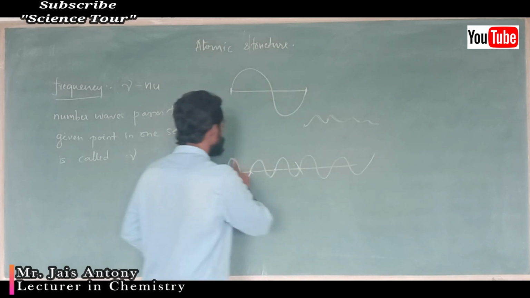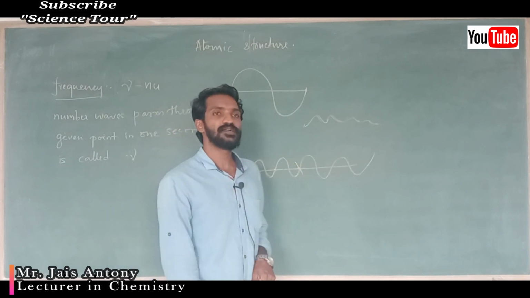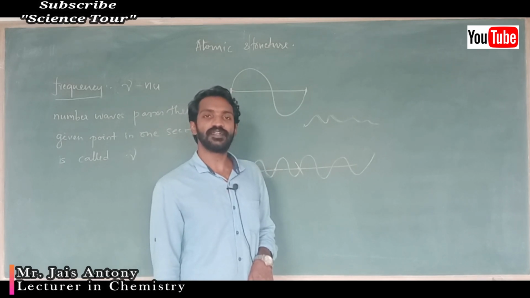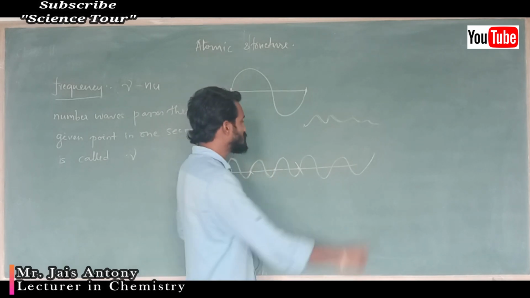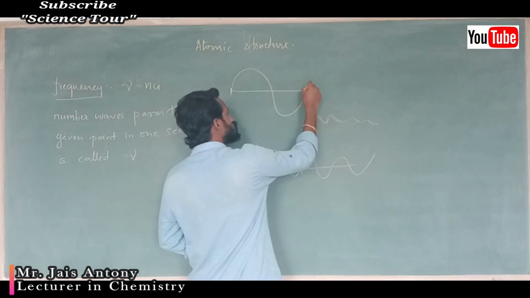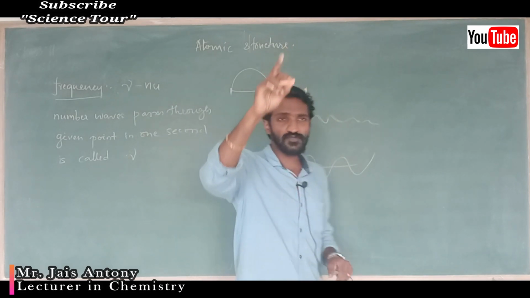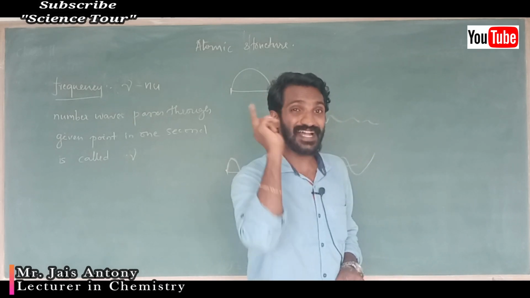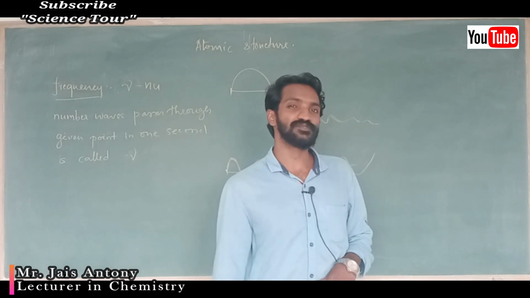One wave means one crest and one trough. Understood? So you just consider any point. How many waves pass through that particular point in 1 second, that is called frequency.